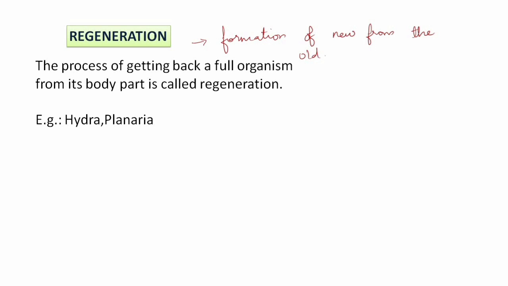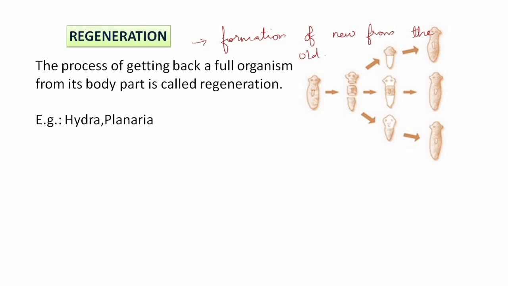In the case of Hydra and Planaria, you can see that the body of the Planaria gets cut at certain places, and each part that is cut grows into an individual Planaria. Again, this part will be cut and then it grows into a separate new organism.